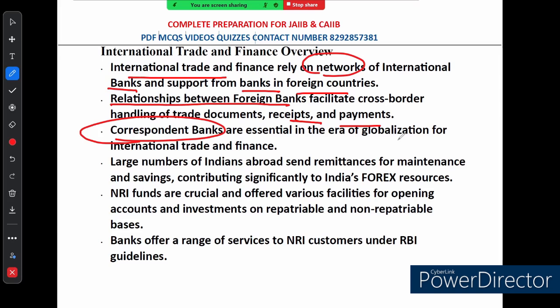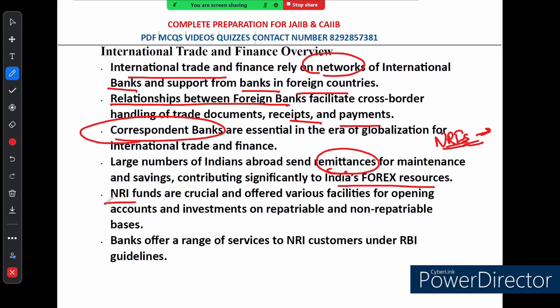Now let's talk about something closer to home, that is NRI, or non-resident Indian. Many Indians living abroad send money back to their families in India. This money is called remittance, and it plays a big role in supporting their loved ones and even saving for the future. But did you know it also contributes significantly to the Indian foreign exchange, or forex, resource? That is the money India can use to trade with other countries.